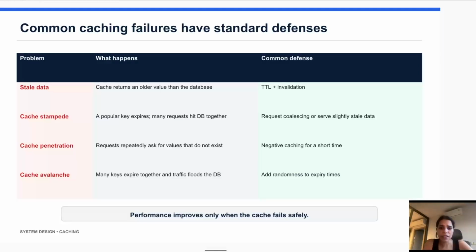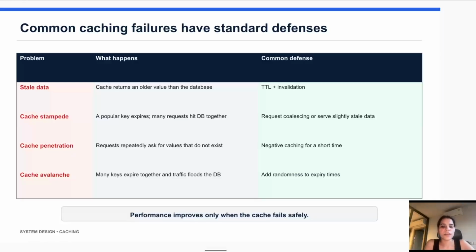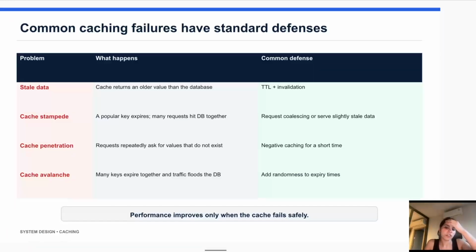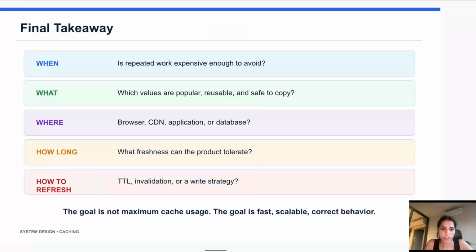Third is cache penetration. This happens when a request repeatedly asks for data that does not exist. Fourth is cache avalanche. So many keys expire together and traffic floods the DB.